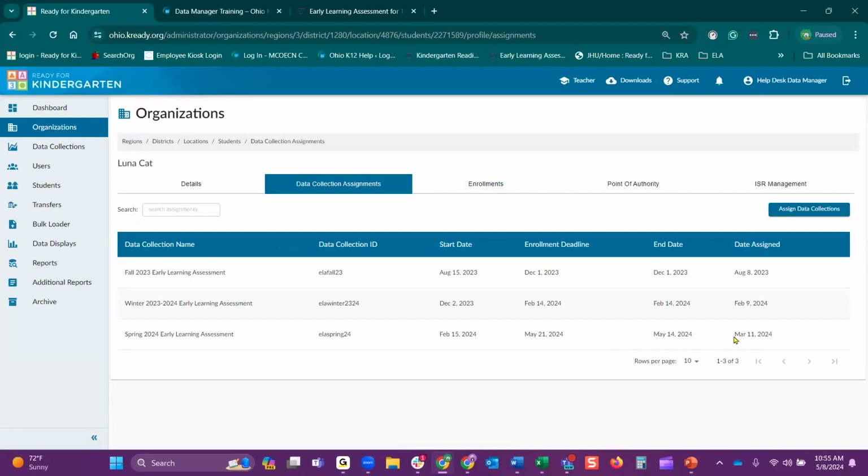Then check your data collection token. Make sure that they're attached to that spring window. If you run your SKB ratings report by location instead of by district, whichever way you want to take a look at it, like I say, if you have the students attached to the correct data collection and the correct teacher, those students will then populate on those reports for you.